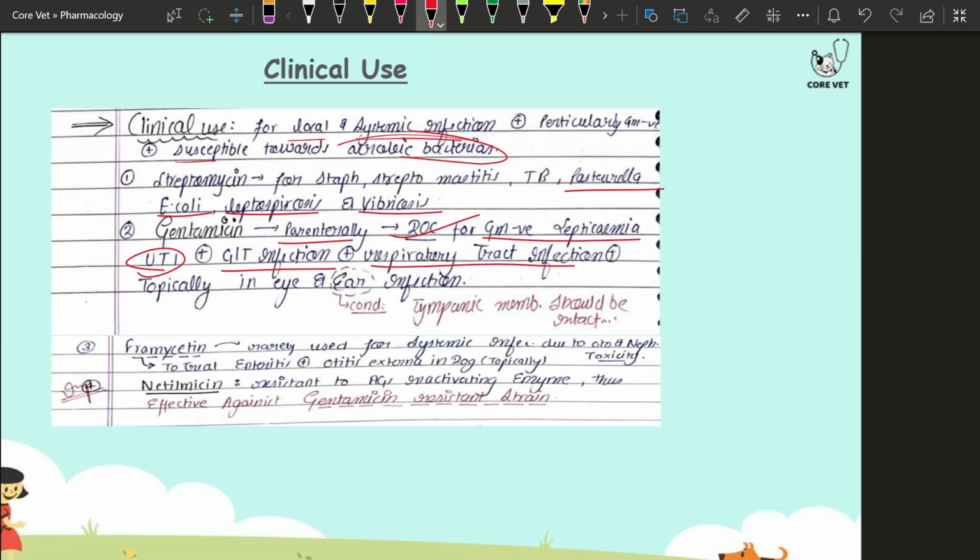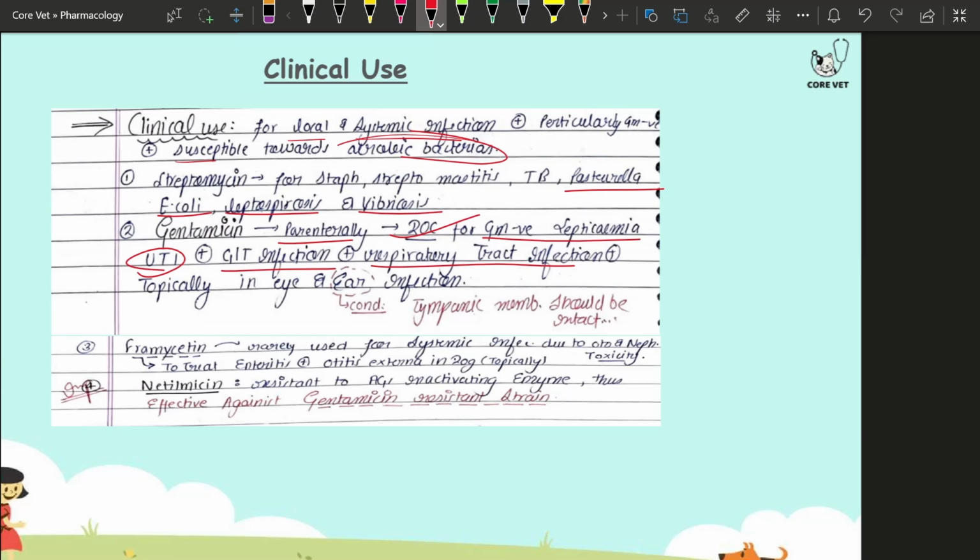It is also used in the treatment of eye and ear infections, but the condition with ear infection is that the tympanic membrane should always be intact when you are going to treat any infection of the ear.